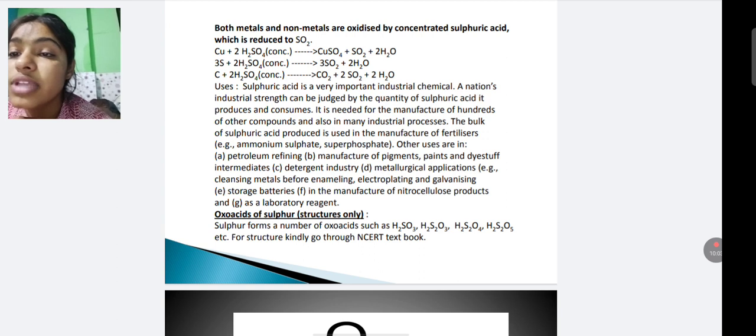The bulk of sulfuric acid produced is used in the manufacturing of fertilizers, that is ammonium sulfate and superphosphate. The other uses are petroleum refining, manufacturing of pigment, paint, dye stuff intermediates, detergent industries, metallurgical applications, cleaning metals before enameling, electroplating, galvanization, storage batteries, and in the manufacturing of nitrocellulose products, and as a